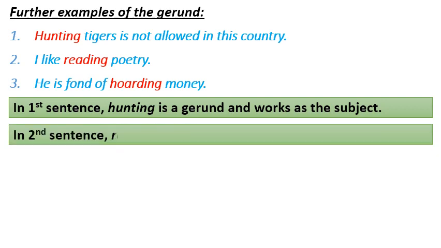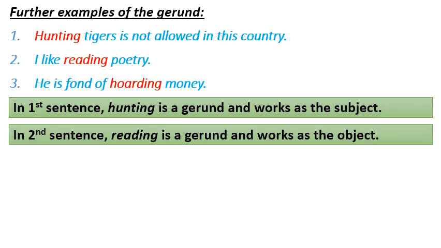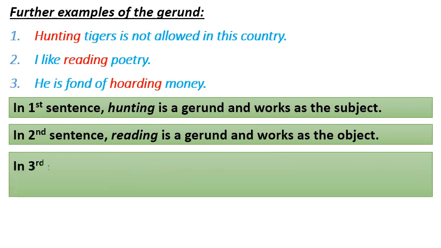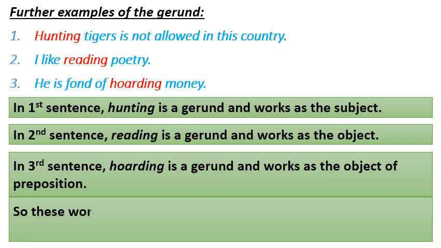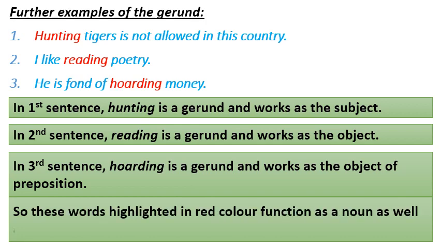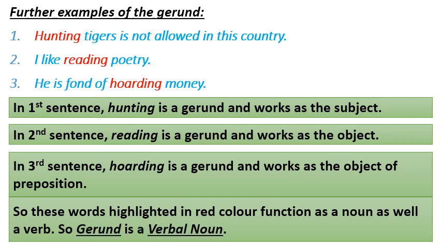In sentence 2, reading is a gerund and it works as the object. In the third sentence, hoarding is a gerund and it works as the object of a preposition. So these words highlighted in red color function as a noun as well as a verb. So gerund is a verbal noun. Now let us see the uses of the gerund with examples.